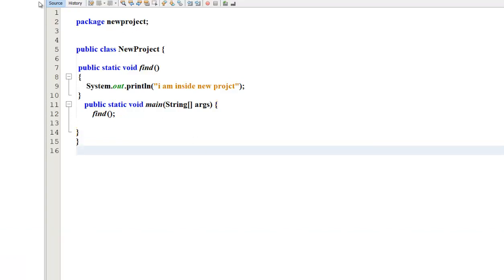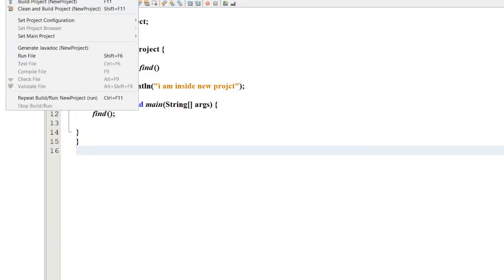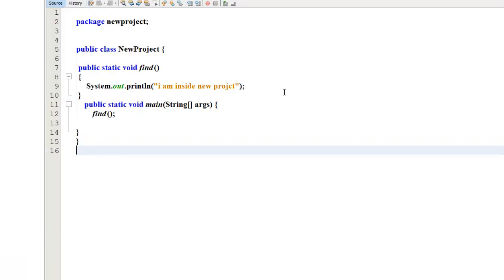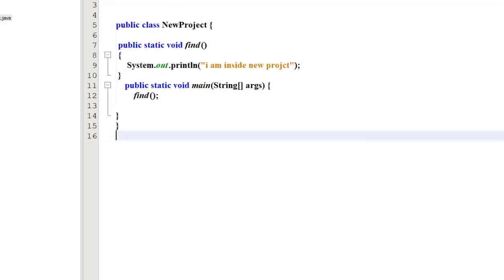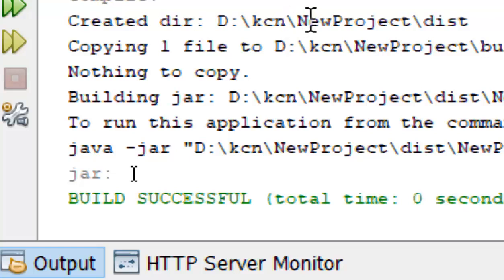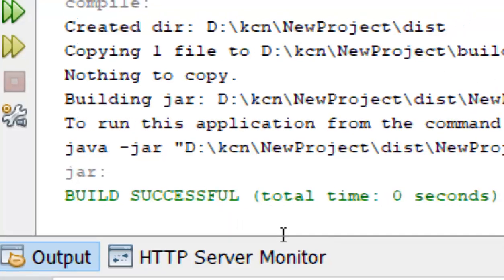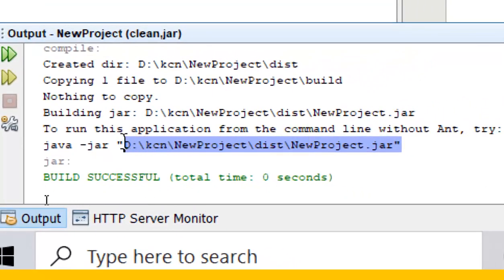Now create a jar file. See, run, clean and build the project. Under D, KCN new project, DIST folder, it created a new project.jar file.